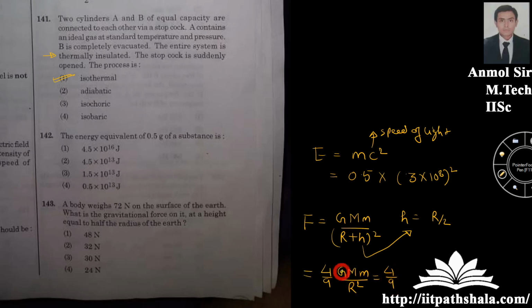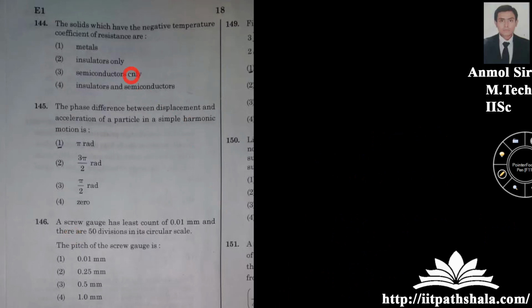And you know that this is having a value of mg, the mass of the body into acceleration due to gravity. Now it is given that this mg is nothing but 72. So 4 by 9 of 72 gives you 32 Newton. So the correct answer is 2. The solid which has a negative temperature coefficient of resistance, by memory I can say that it is semiconductor only. Nothing fancy about this question.